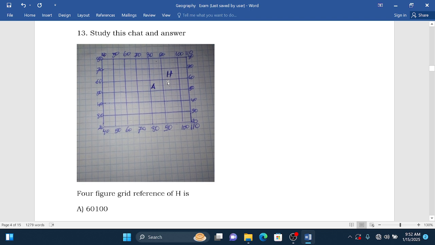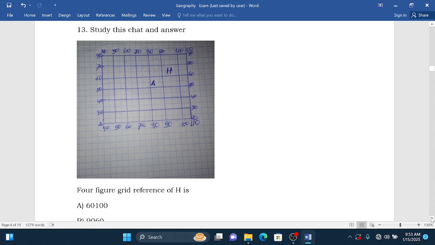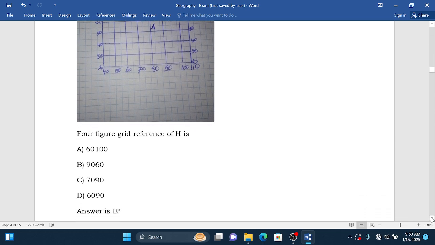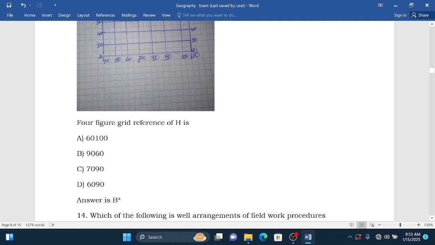You see, H is between 90 and 100 and between 60 and 70. So therefore H must be between 90 and 60. We are going to see where there is 90 and 60. So 90 and 60 is here on B. So therefore the correct answer is B.